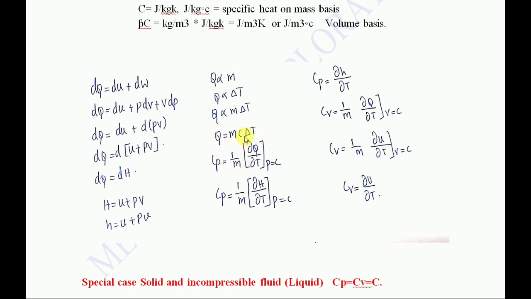Now, when it comes to the specific, you can see that you are rearranging, that is Cp equal to 1 by M dou Q by dou T. Here pressure is constant. And you already know that dq equal to dh, so I have substituted H instead of Q. Pressure is constant, same thing. Now what I have done here, you can see Cp equal to dou h by dou T. See, where has this M gone? Nothing. I already said capital H divided by M is specific enthalpy. So we got this dou h by dou T, that is small h.